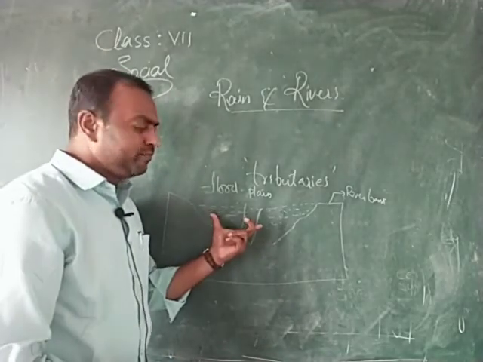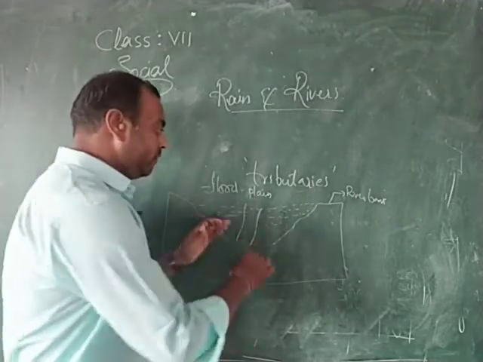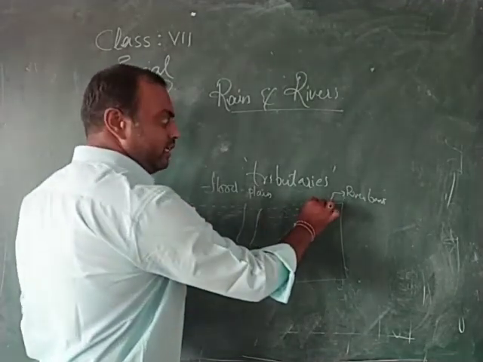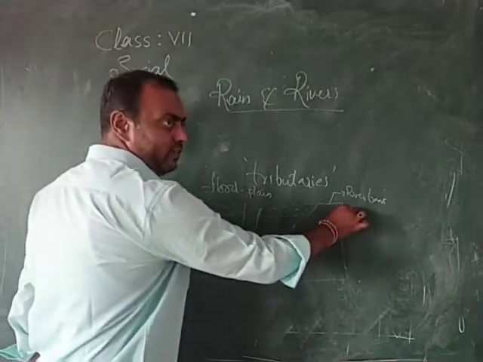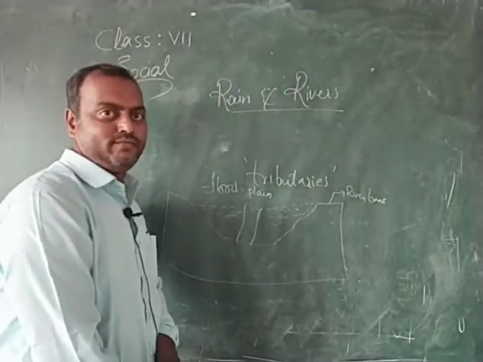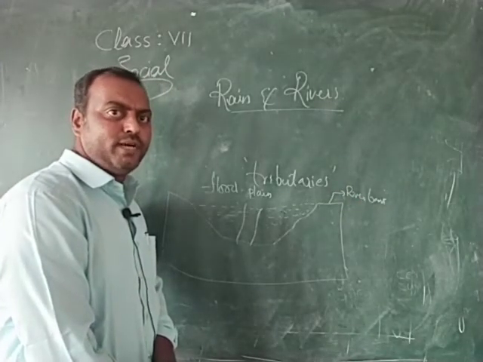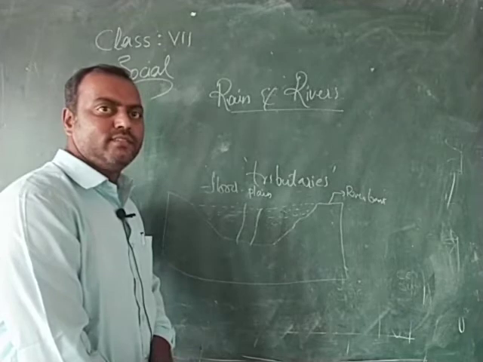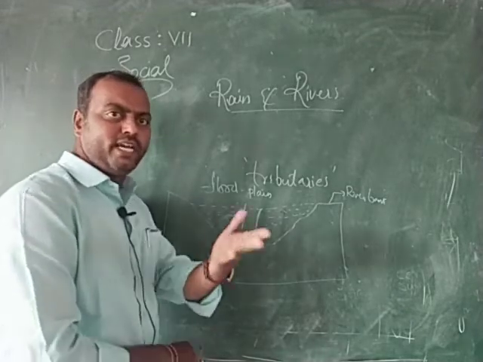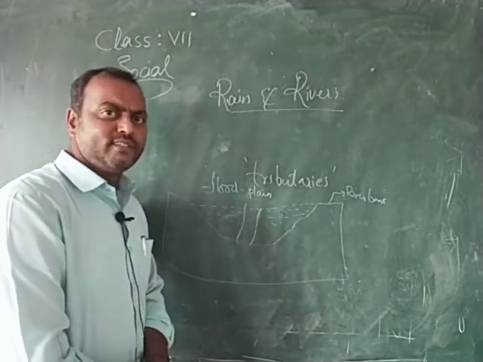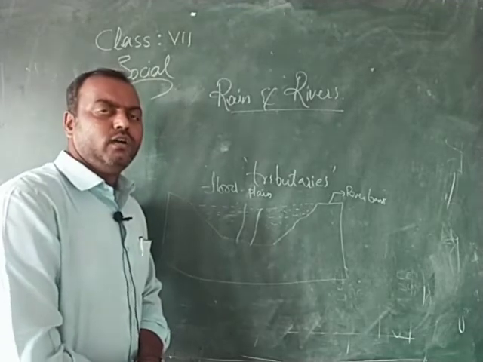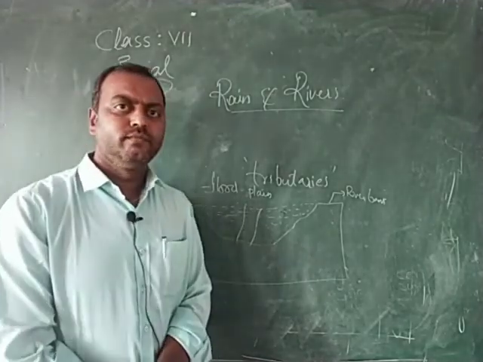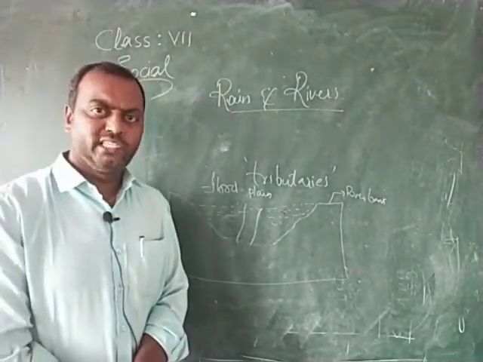When these floodplains get filled up and the water flows over the bank, that leads to floods. One or the other part of the country always suffers with floods. You might have heard about floods that occurred over the river Ganga, Godavari, Krishna.